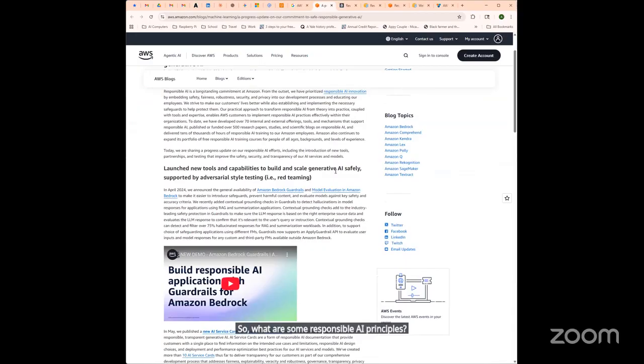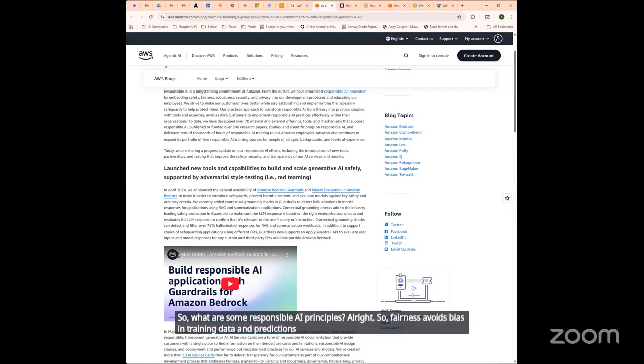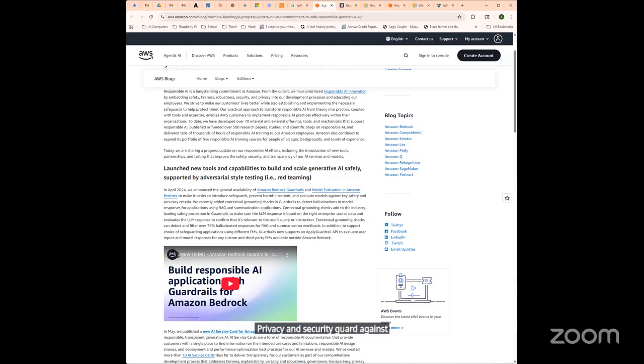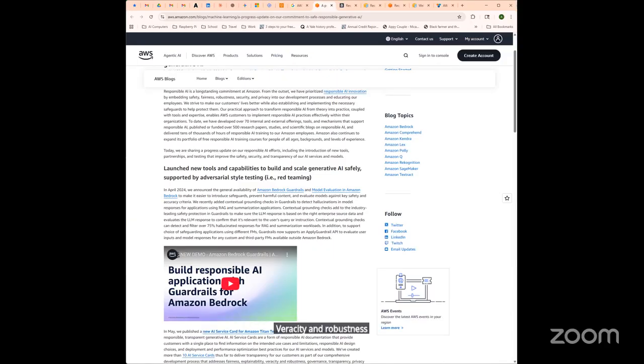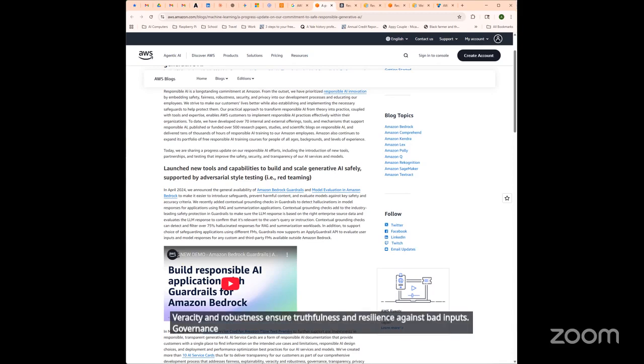Fairness avoids bias in training data and predictions. Explainability provides insight into features driving model decisions. Privacy and security guard against training on or exposing PII and sensitive data. Safety ensures models don't cause harm or produce erratic outputs. Controllability enables tuning, oversight, and rollback. Veracity and robustness ensure truthfulness and resilience against bad inputs. Governance and transparency define rules, limitations, and share known risks.